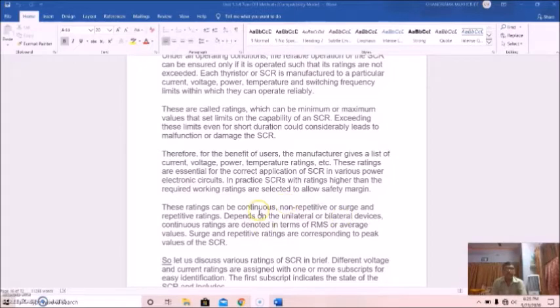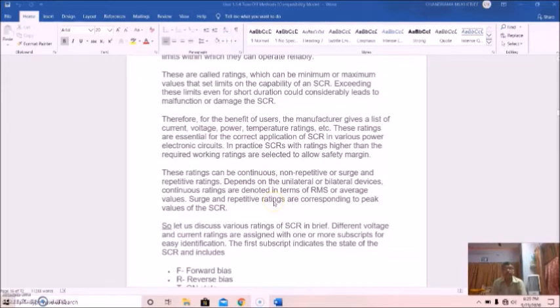In practice, SCRs with higher ratings than the required working ratings are selected to allow a safety margin. These ratings may be continuous, non-repetitive or surge, and repetitive ratings. Depending on unilateral or bilateral devices, the continuous ratings are denoted in terms of RMS or average values. Surge and repetitive ratings correspond to peak values of the SCR.